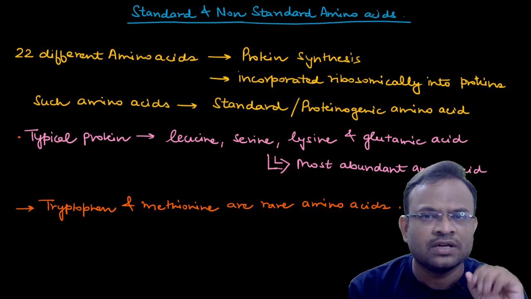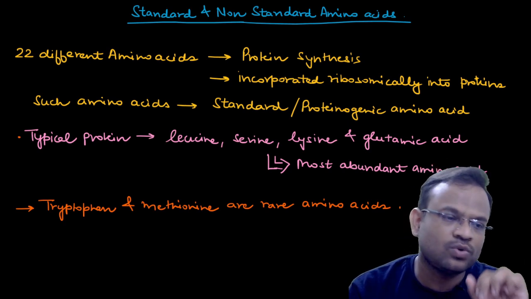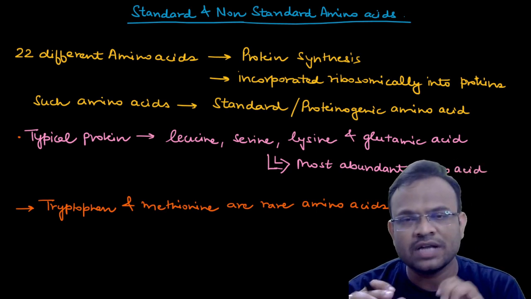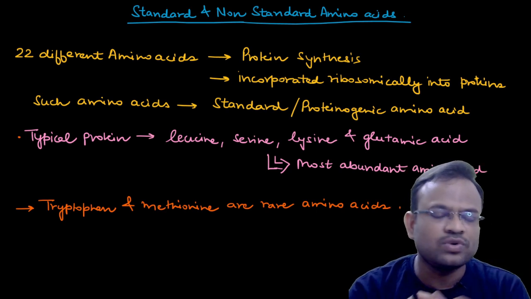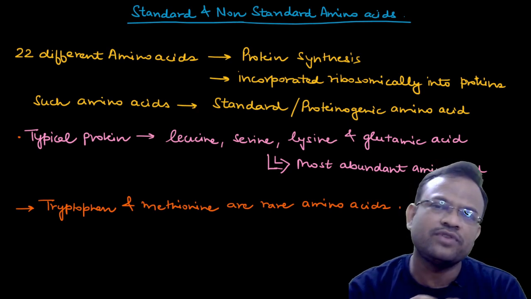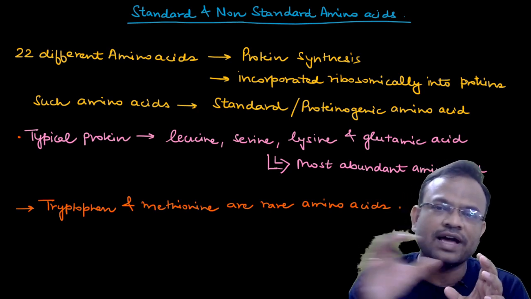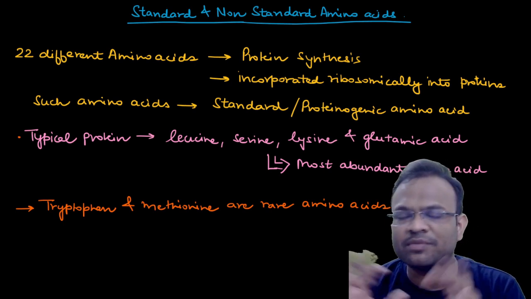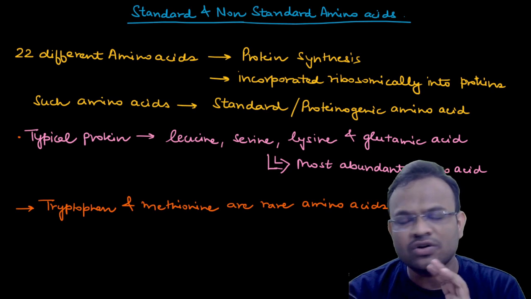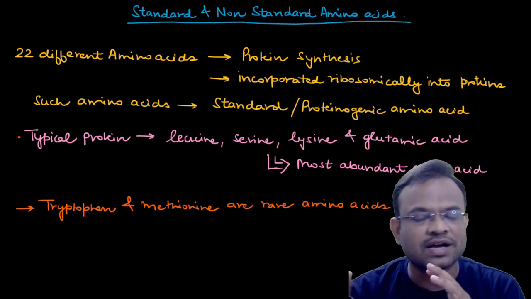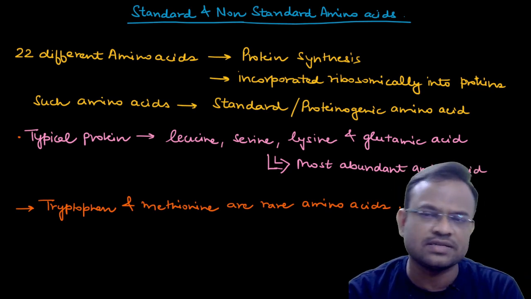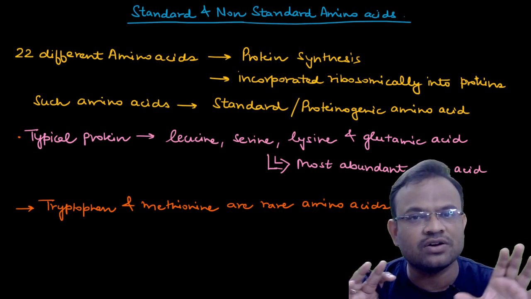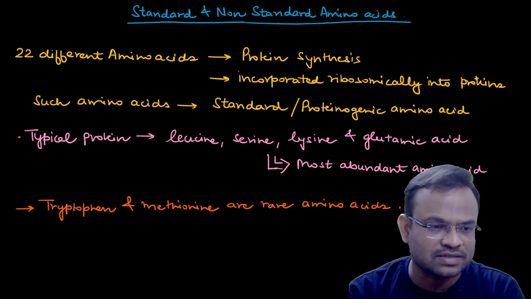The first thing that you should know is that there are 22 different amino acids. These 22 different amino acids are utilized in protein synthesis. Now, there are more than 500 amino acids that are known, but those are not used in protein synthesis. Only 22 different amino acids as of now are known to be used in protein synthesis.